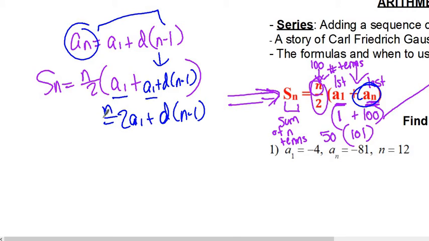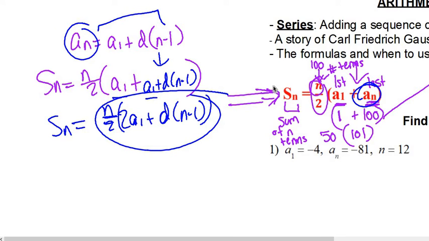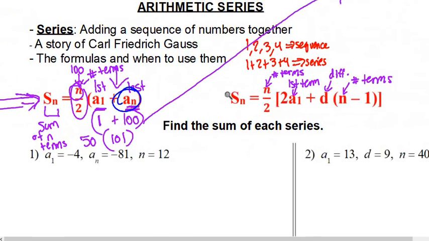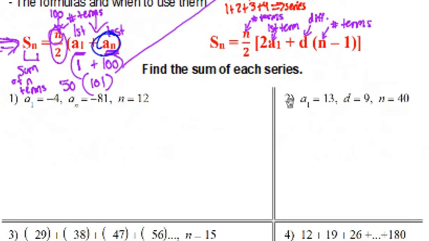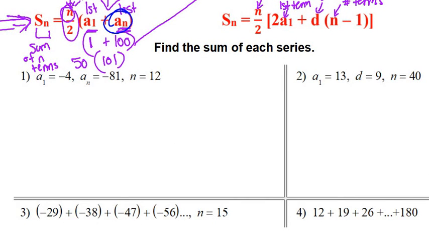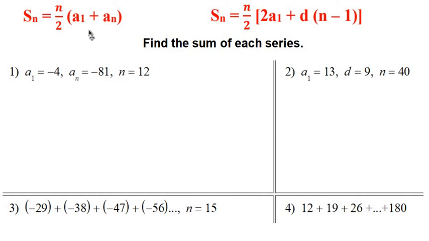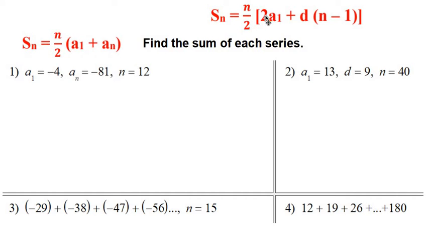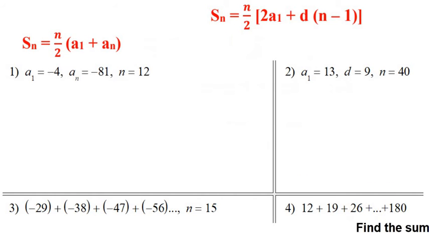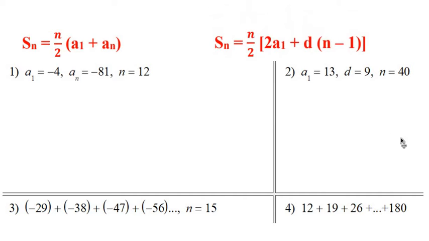Okay, so it should be an n over 2 right there. If you go back to what we had before, take a look at that formula right there. That is the second formula that we have in red right here. So we'll use those two formulas to try to see if we can find the sum of these series right here. And again, we get to choose which one we use based on the information that they give to us. So we want to find the sum of each one of these series. I'm going to keep those formulas up there so we can refer to them.